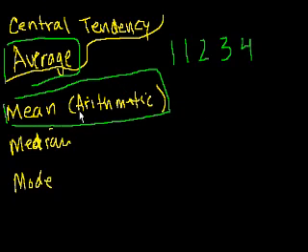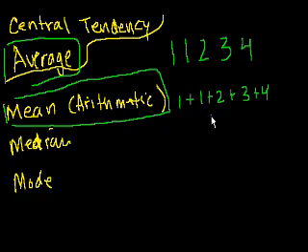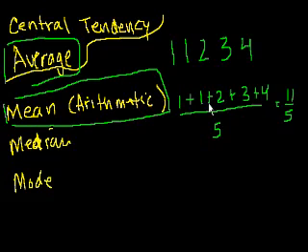So, the mean, or the arithmetic mean, is probably what you're most familiar with and when people talk about average. And that's essentially you add up all the numbers and you divide by the number of numbers that there are. So in this case, it would be 1 plus 1 plus 2 plus 3 plus 4. And you're going to divide by 1, 2, 3, 4, 5 numbers. And this is what? 1 plus 1 is 2. 2 plus 2 is 4. 4 plus 3 is 7. 7 plus 4 is 11. So this is equal to 11 over 5. That's what?